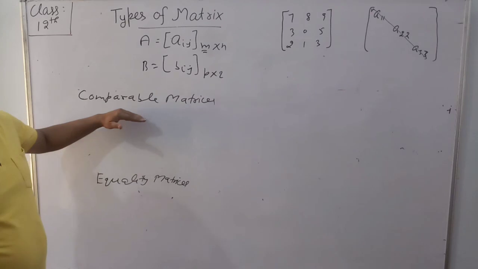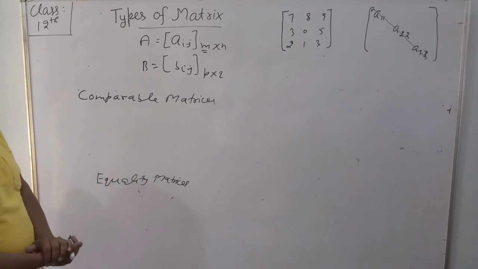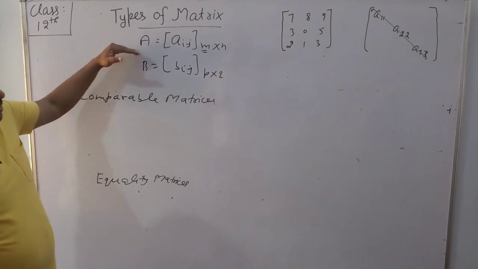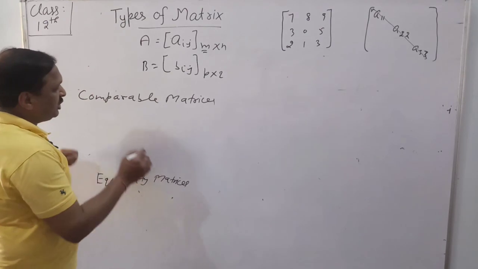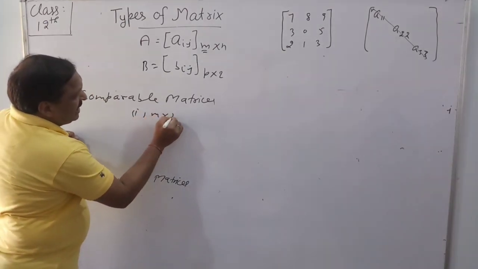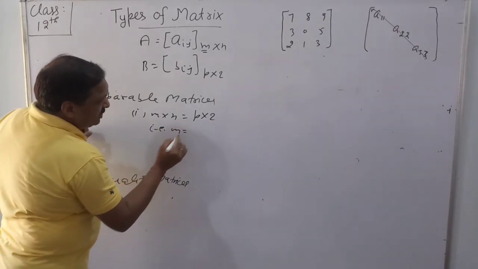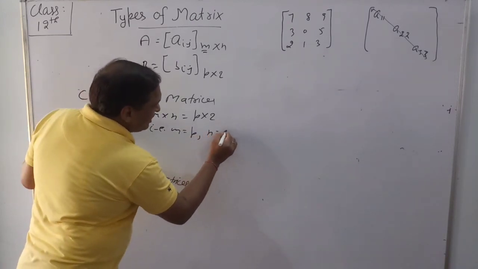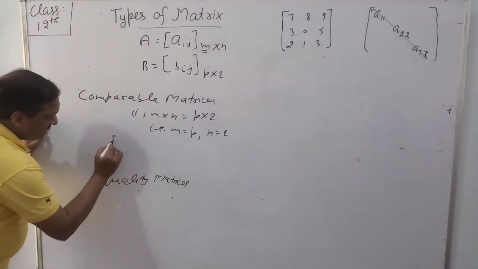Comparable matrices: when the orders of two matrices are the same. If m by n is equal to p by q, that is, the number of rows of both matrices is equal and the number of columns is also equal, then the matrices are comparable.